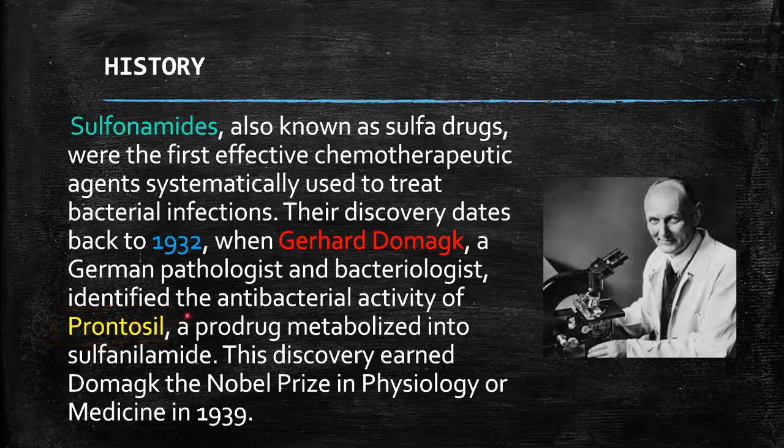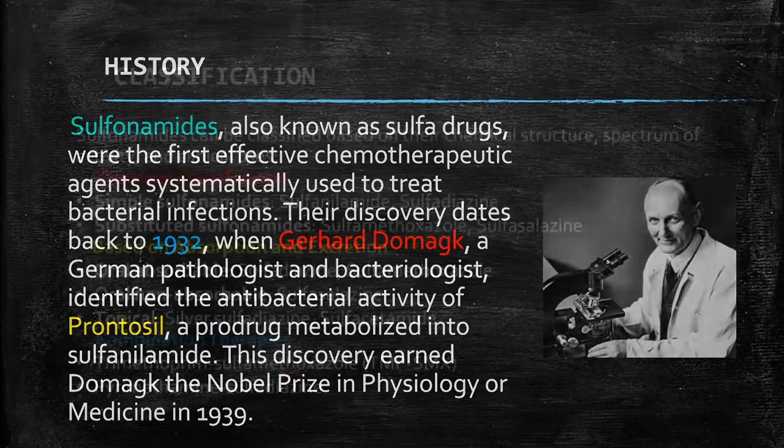Prontosil is actually a prodrug. It becomes metabolized in our body and converts into sulfanilamide, which is actually a sulfonamide. So prontosil is a prodrug that becomes activated in our body through metabolism and converts into sulfanilamide. On the basis of the antibacterial activity of prontosil, he got the Nobel Prize in Medicine in 1939.